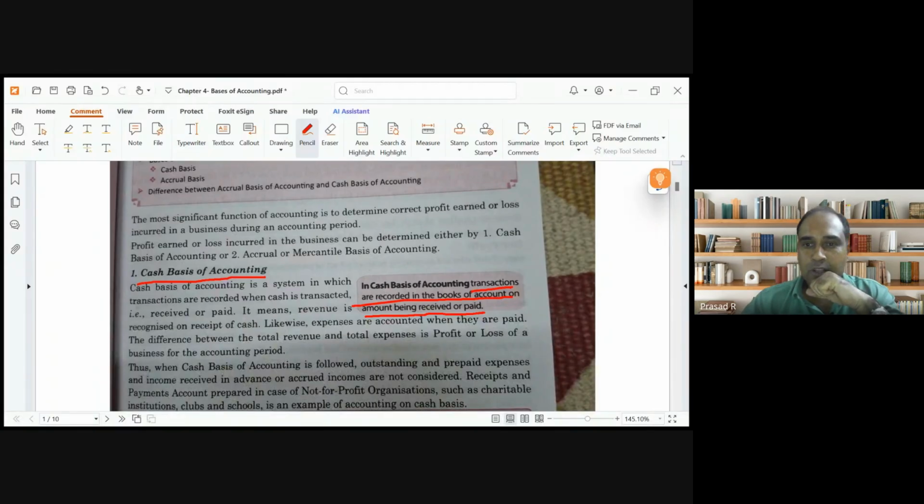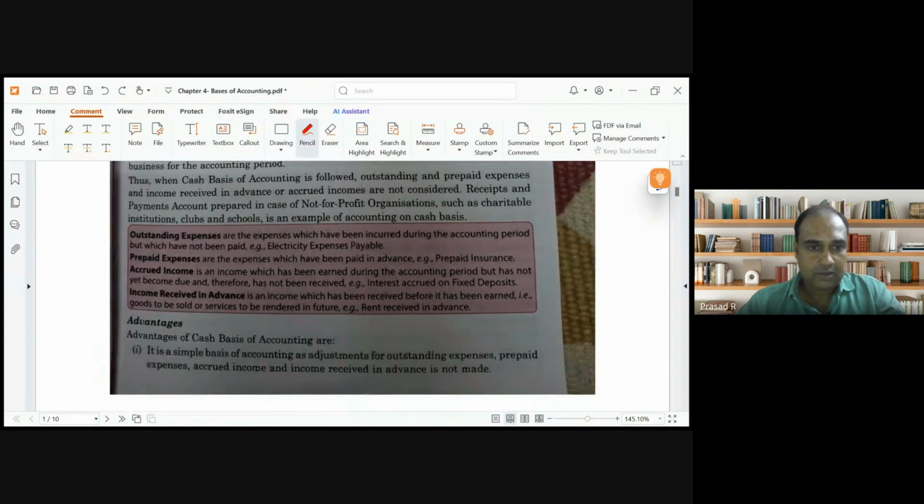In cash basis of accounting, it can belong to current year, it can belong to previous year, or it can belong to future year. Clear?